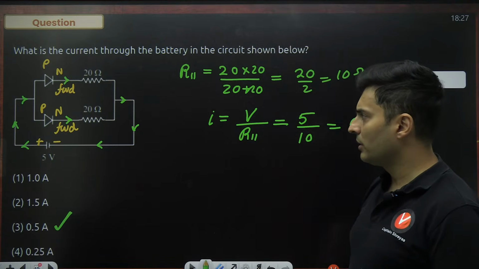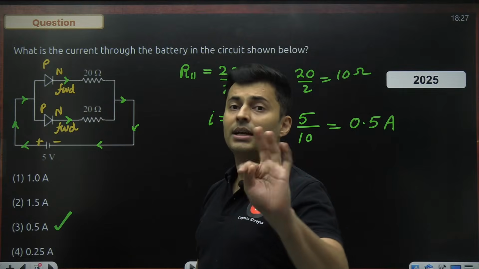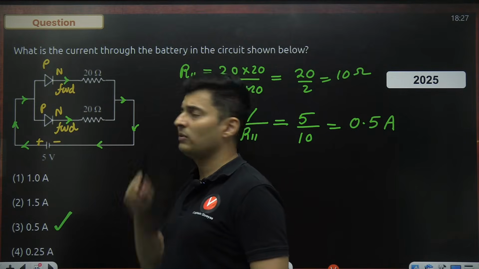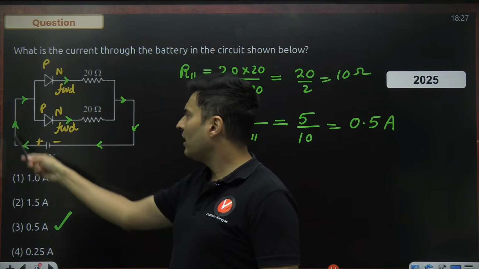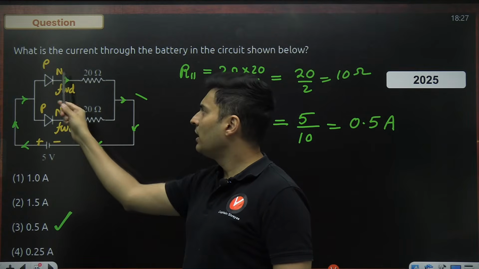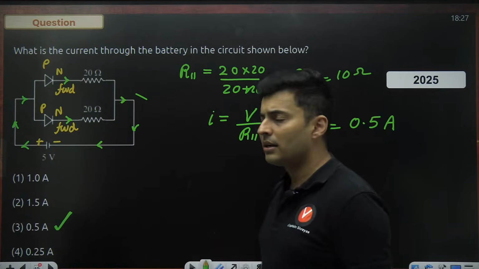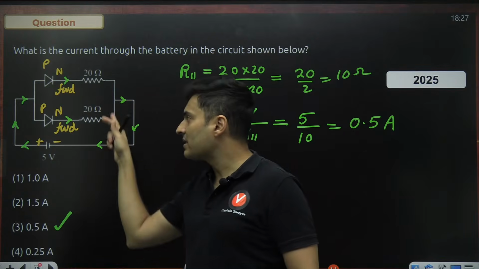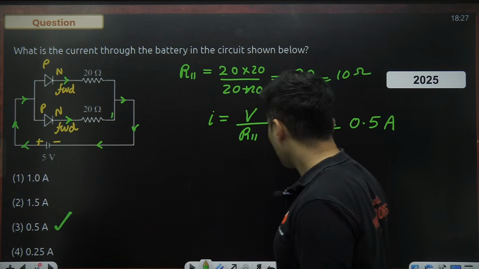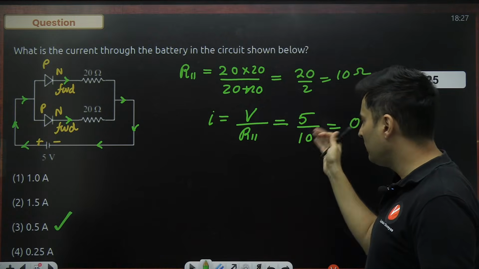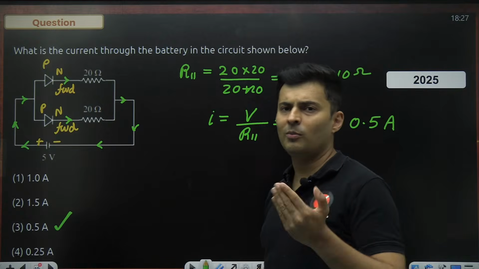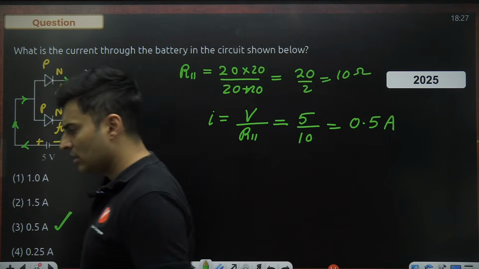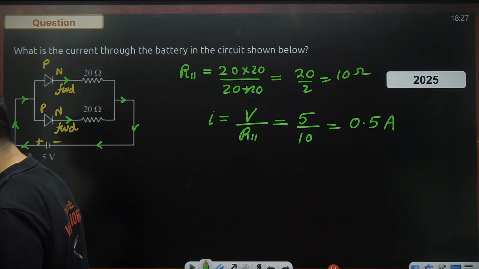So this is how you solve the question because they were in forward bias. If one of the diodes, let's say this one, was in reverse bias, meaning it was connected in the opposite way, then the current would have just gone through this part. It would completely avoid the reverse bias. In that case, the resistance would have been just 20 ohms, and then the current will be 5 divided by 20, which is 1/4 or 0.25 amperes. Is that right, everyone? All right.